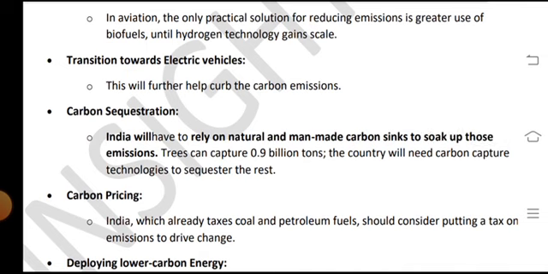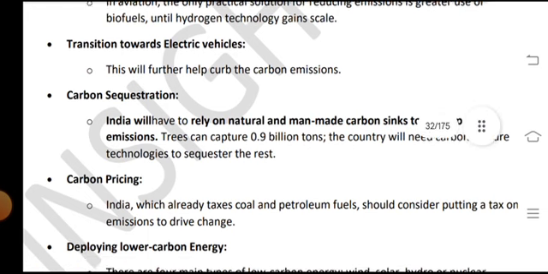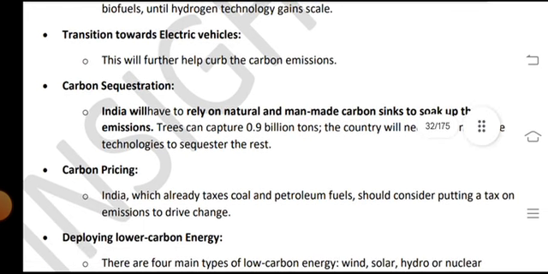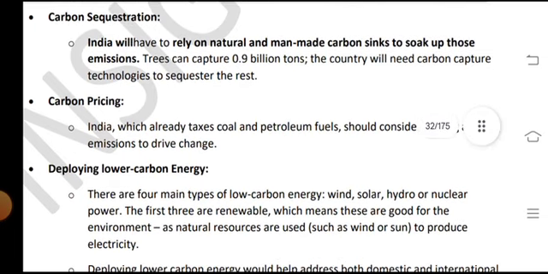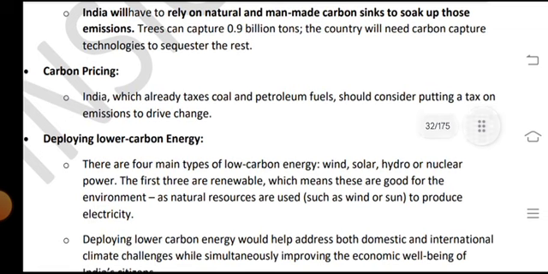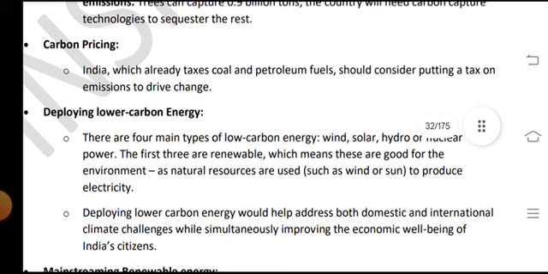This will further help curb carbon emissions. On carbon sequestration, India will have to rely on new natural and man-made carbon sinks to soak up its emissions. Trees can capture 0.9 billion tons. The country will need carbon capture technologies to sequester the rest. On carbon pricing, India already taxes coal and petroleum fuels and should consider putting another tax on emissions to drive the change and develop lower carbon energy.